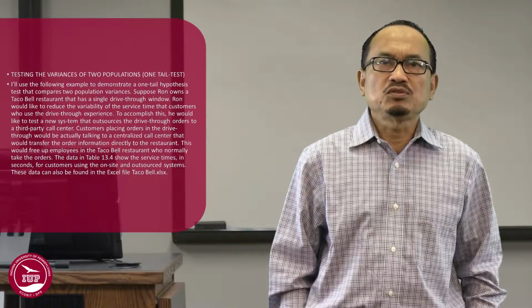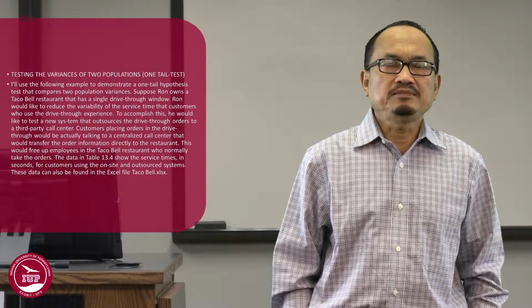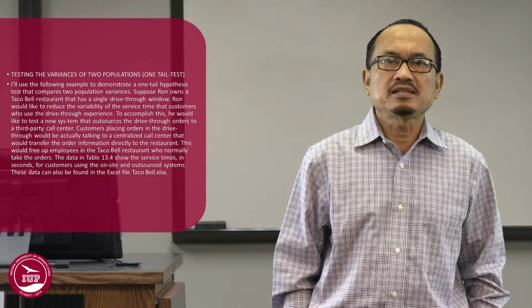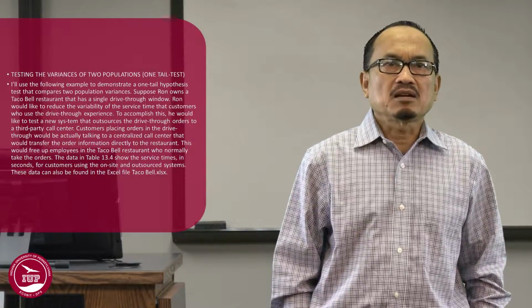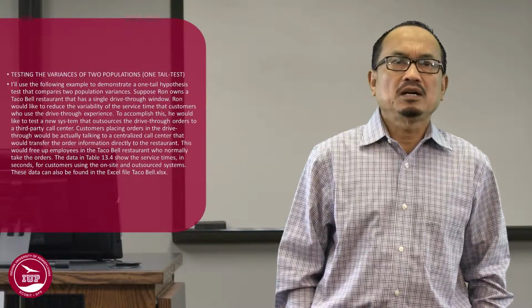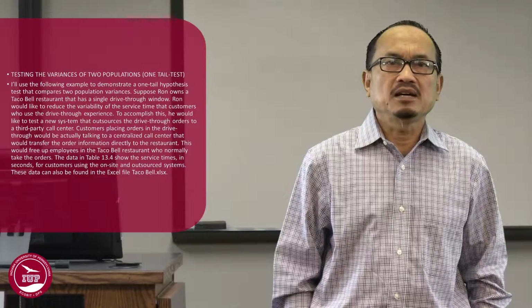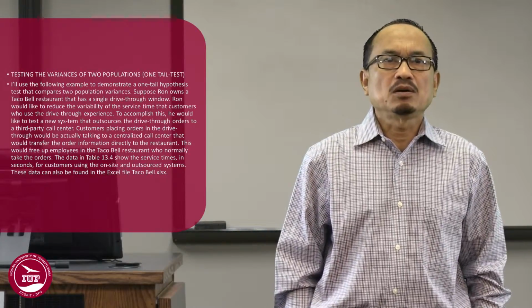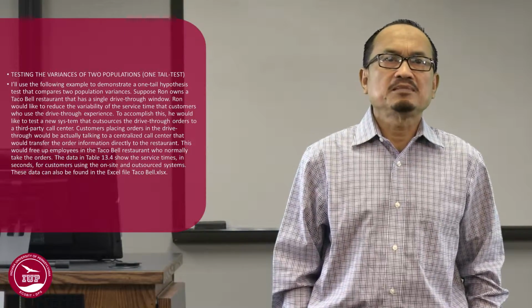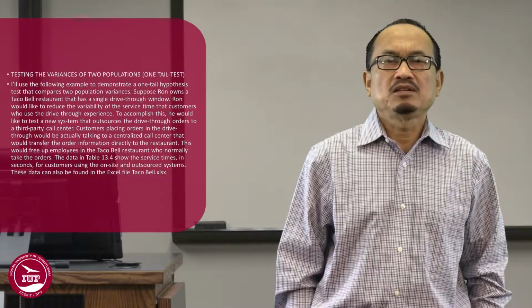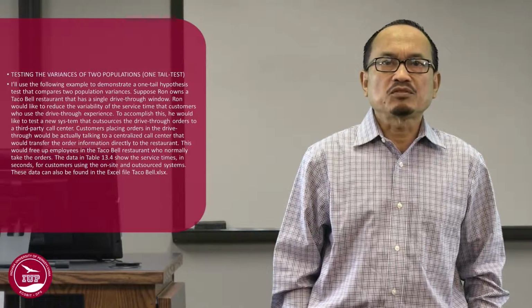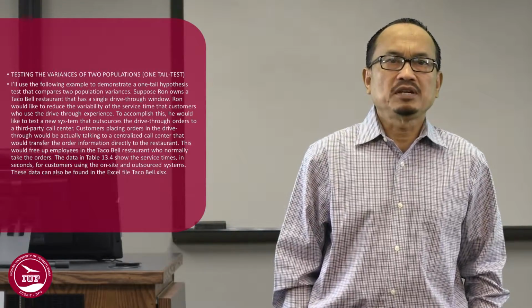Testing the variances of two populations, one-tail test. We will use the following example to demonstrate a one-tail hypothesis test that compares two population variances. Suppose Ron owns a Taco Bell restaurant that has a single drive-through window. Ron would like to reduce the variability of the service time that customers who use the drive-through experience. To accomplish this, he would like to test a new system that outsources the drive-through order to a third-party call center.